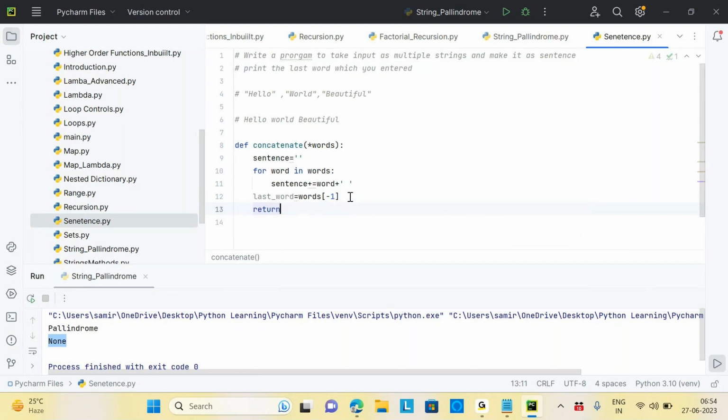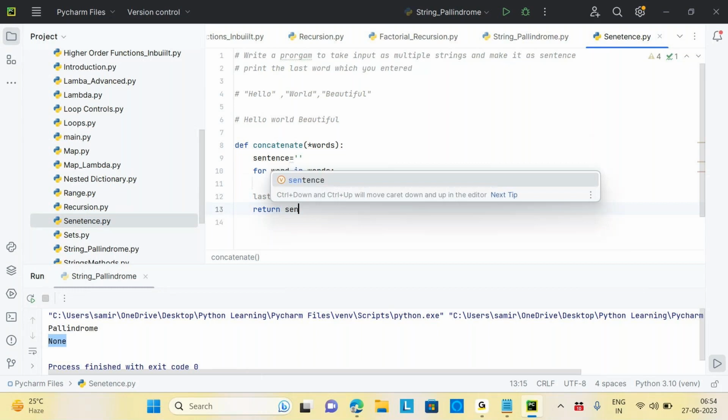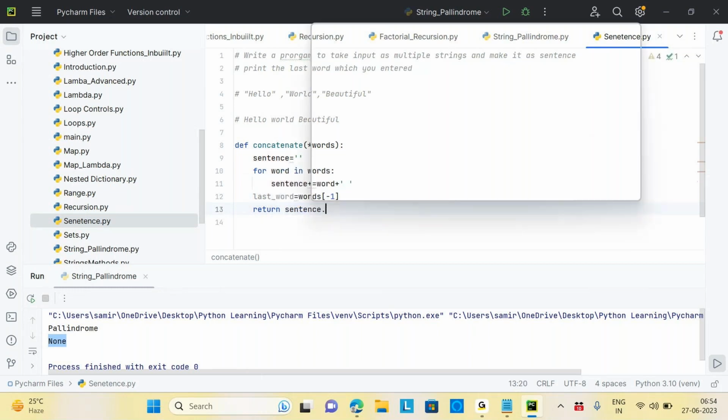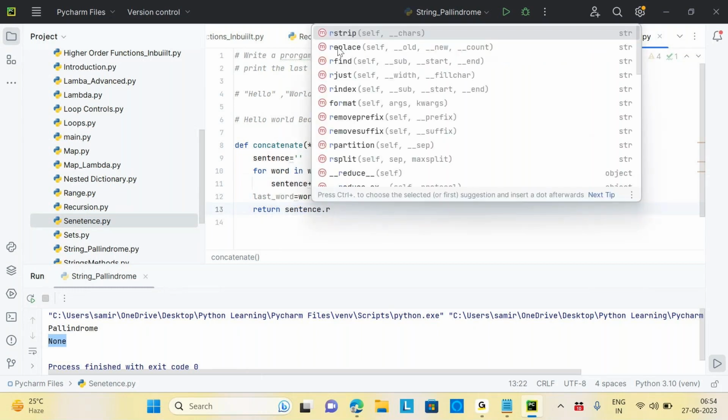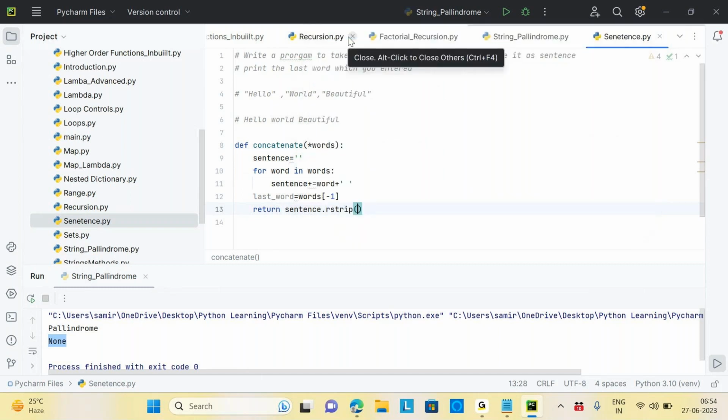So I will write my return. I want to return two things here: the first thing is the sentence and the last one. So I can return multiple things here, right? I will say sentence dot rstrip, because I don't want any blank space on the right hand side, comma, my last one. These two I want to return.